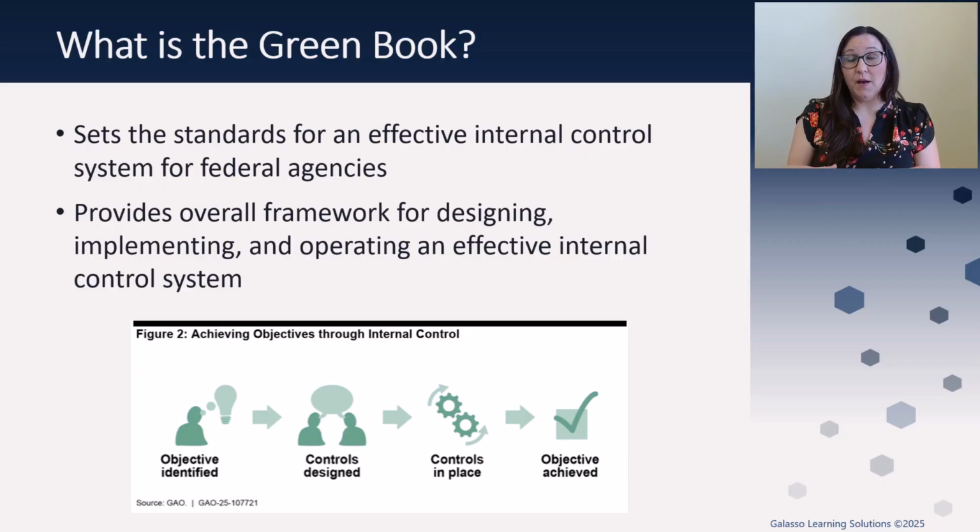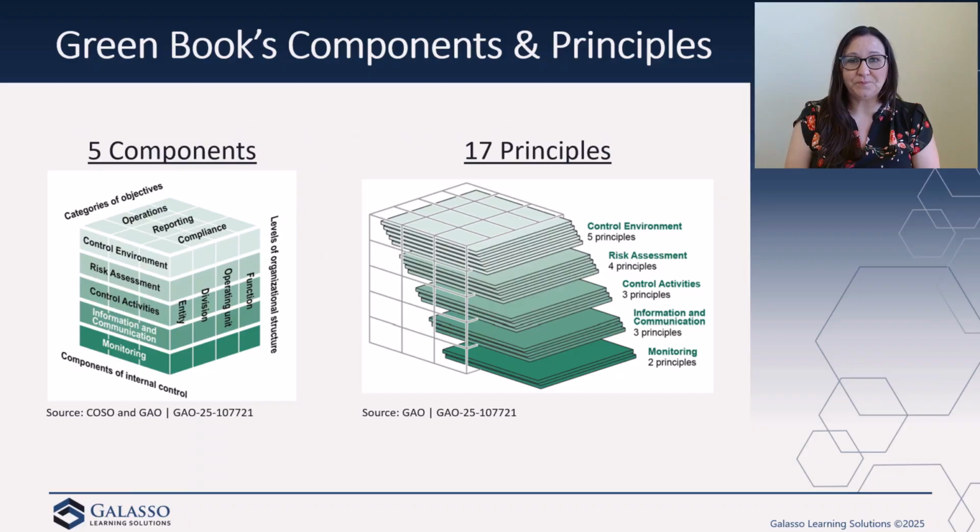At the bottom of our slide here, we see a graphic that comes out of the Green Book, and it's showing how we achieve our objectives through internal controls. First identifying what your objective is, then creating the controls and putting them into place so that you actually are able to achieve your objectives.